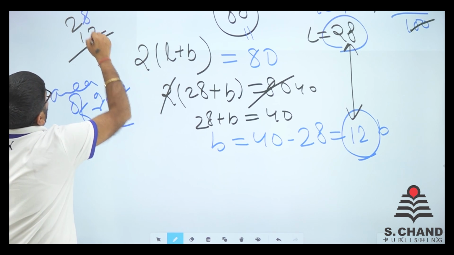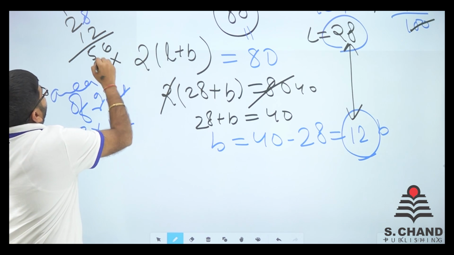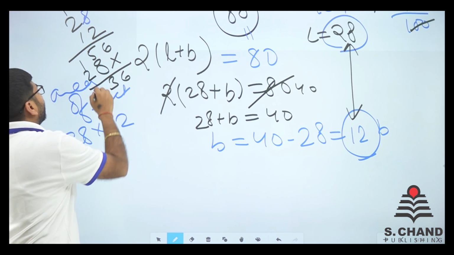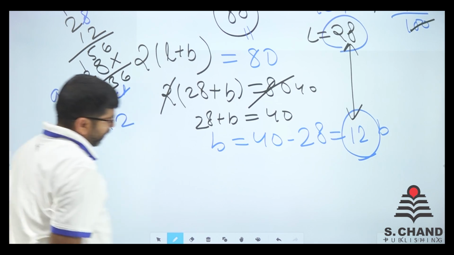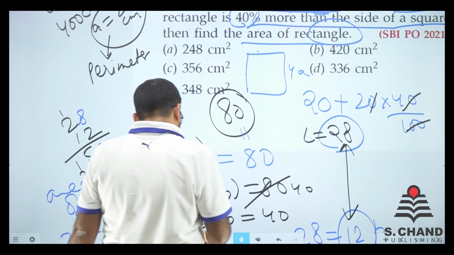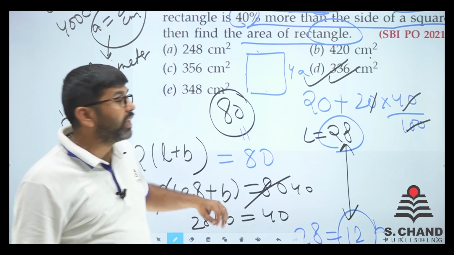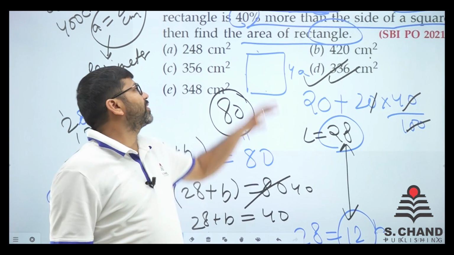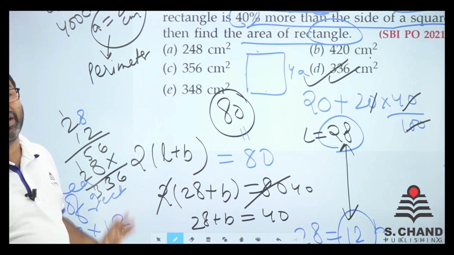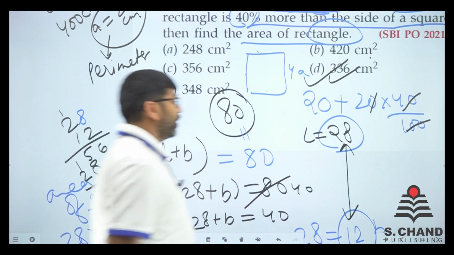We get 336. Is there any option with 336? Yes, we have. So 336 centimeter square is the area of the rectangle whose perimeter is the same as that of the square with area 400 centimeter square. Every calculation was done in front of you and you need to do the same thing. There is no alternative to it.